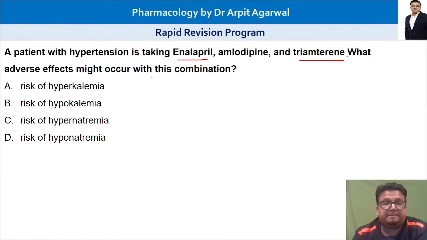What adverse effects might occur with this combination? Tell me. ACE inhibitor, calcium channel blocker, and potassium sparing diuretic given for hypertension. What kind of adverse effects do we anticipate with this combination?